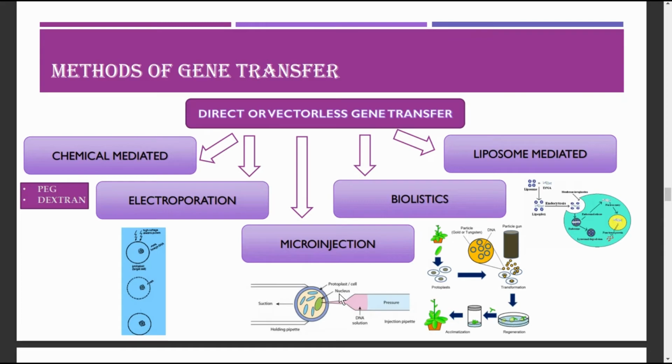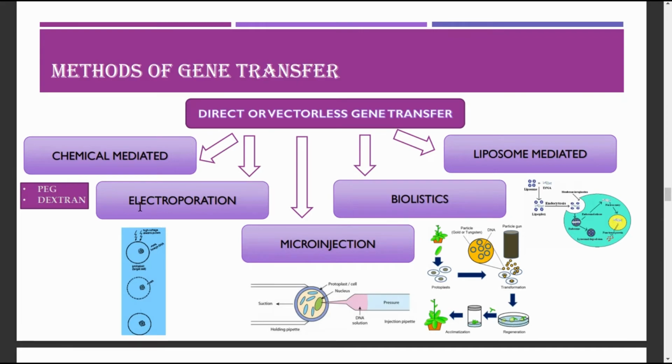The next one is called microinjection. Here the DNA is injected into the nucleus using a fine tipped glass needle, which is called a micropipette. The protoplast is immobilized on a solid support, normally agarose gel. Using a microscope, it is held properly, and with the help of the micropipette, under suction, the rDNA can be inserted into the host cell.